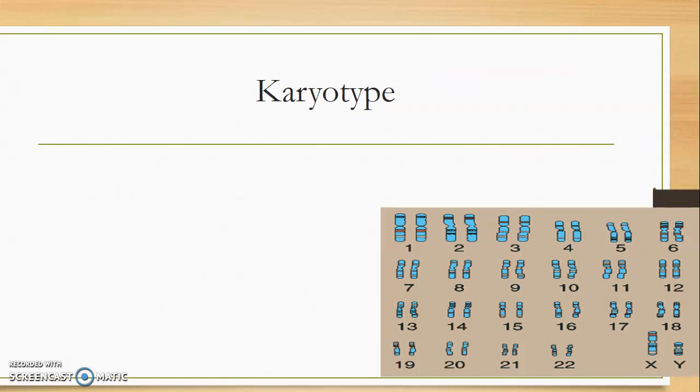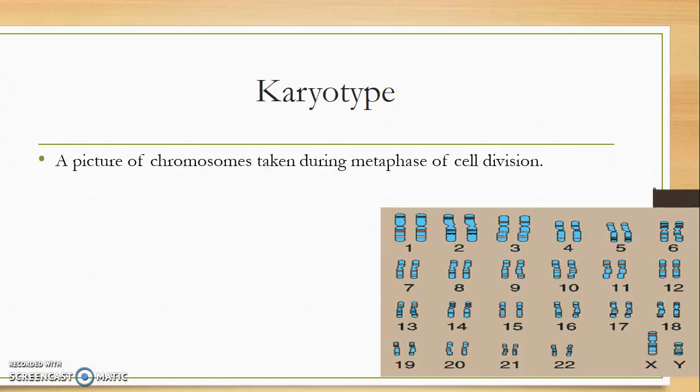Okay, and lastly, we're going to talk about this thing called a karyotype. Now, as we said before, there are genetic conditions that can occur, genetic mutations, when a person is making a new organism, going through this process. Sometimes things happen. So we use a process called karyotyping in order to determine if somebody has a genetic abnormality or if they have a normal genetic makeup. So what is a karyotype? Well, really all it is, it's a tool. It's a way to see if somebody has a genetic mutation.